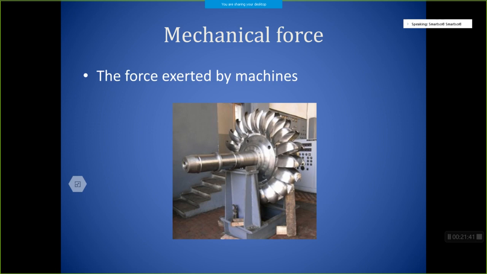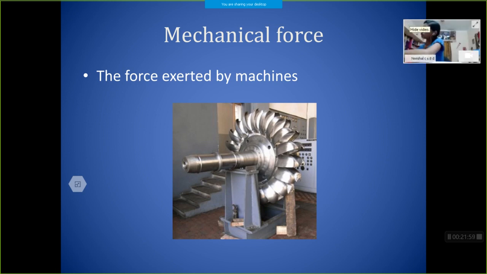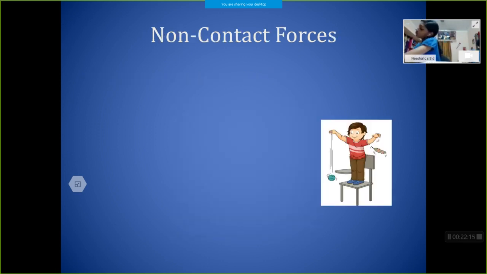Here in this picture you can see a turbine in a hydroelectric power station, and when force is applied on the turbine through water, what will happen? The turbine starts to rotate, and because of this rotation, it can rotate the dynamo and electricity can be produced. So this kind of force, force exerted by the machines, is called the mechanical force. So we discussed mechanical force, frictional force, and muscular force. Hope you understood about contact forces.